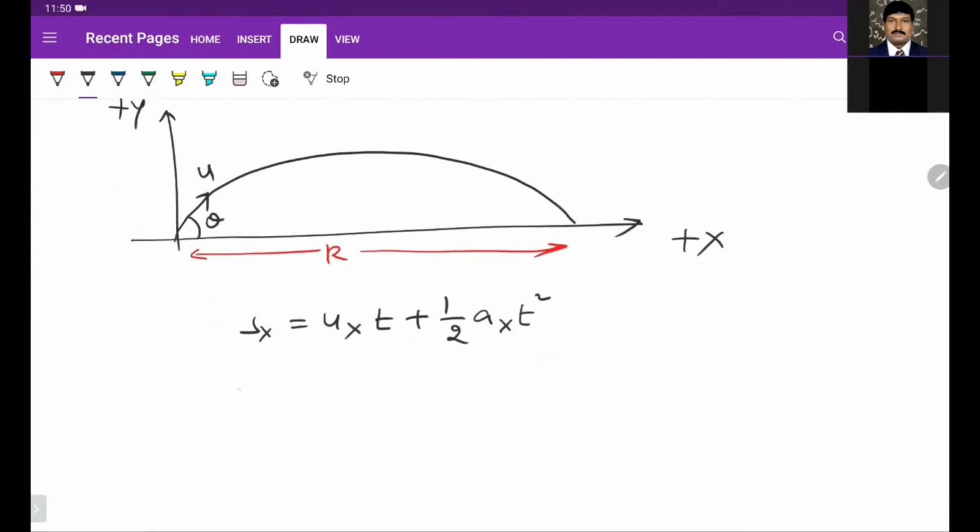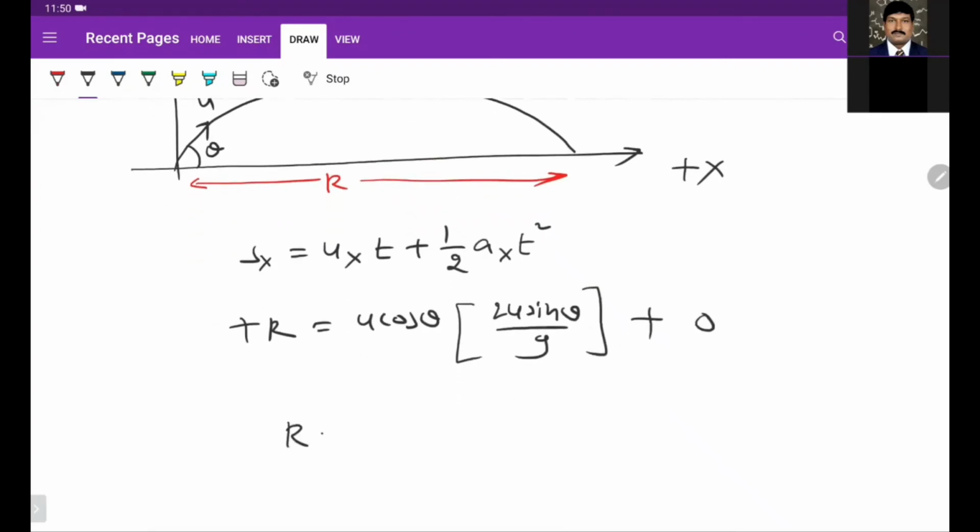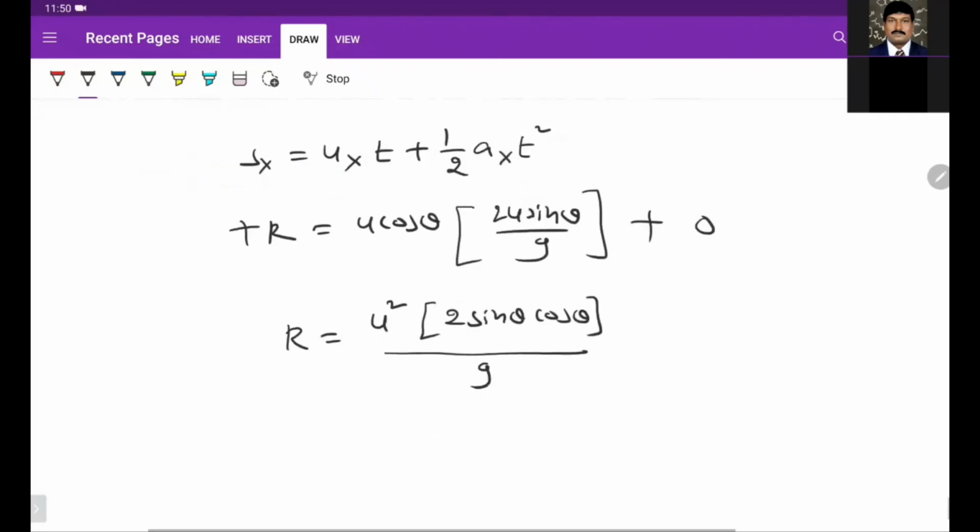Here the range is on the right side, so plus R. The x-component of velocity is u cos theta, and the total time is 2u sin theta by g, plus acceleration is 0 along the x direction. So we get the range u square 2 sin theta cos theta by g. So range is equal to u square sin 2 theta by g. This is the formula.